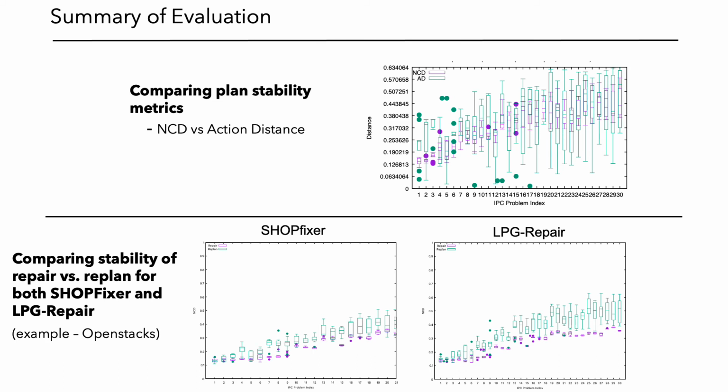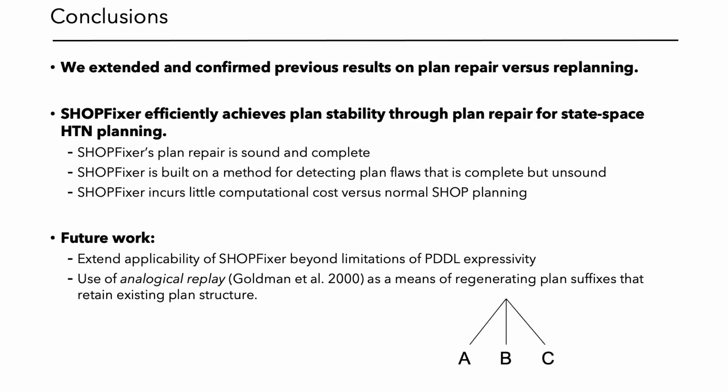In other work, we have also provided more results on the comparison between NCD and action distance and other plan difference metrics, including examples that show greater agreement with intuitive notions of similarity. Finally, we present experimental results that show much greater stability, fewer changes, from plan repair than replanning, again for both our method and the enhanced version of LPG repair.